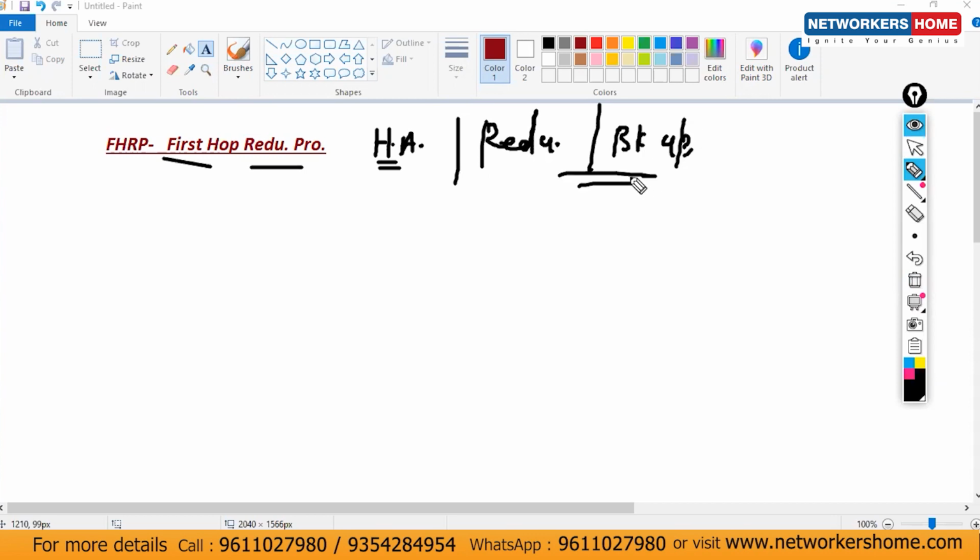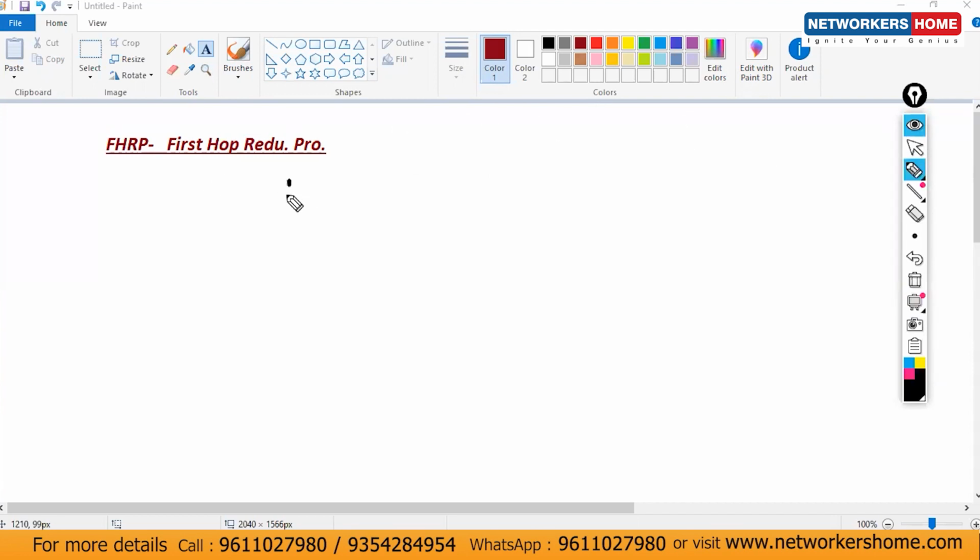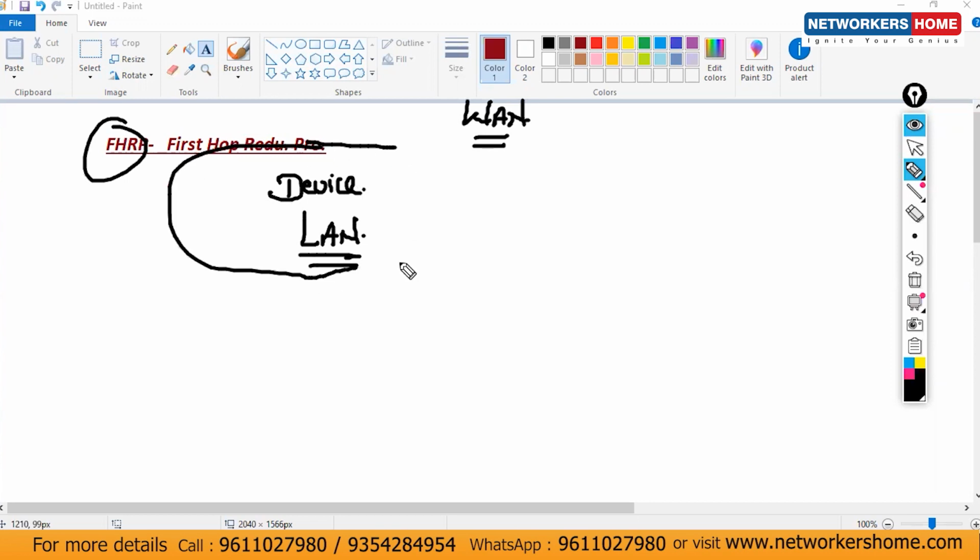This is always for the device concept. In case your device is down, or in case your LAN interface is down, then this concept will work. In case your WAN interface is down, then FHRP won't work. So we have different concepts. First write down why we need FHRP: for the device and for the LAN concepts, not for WAN.